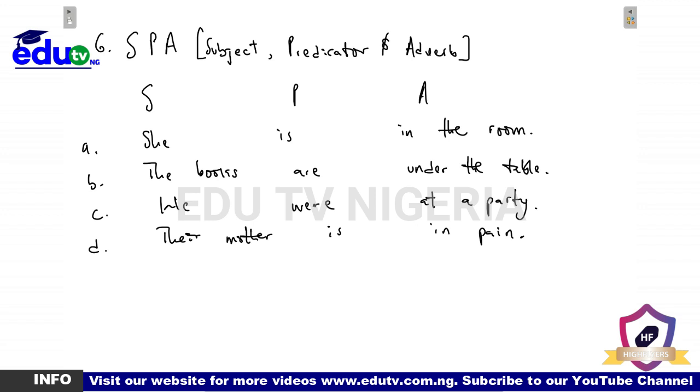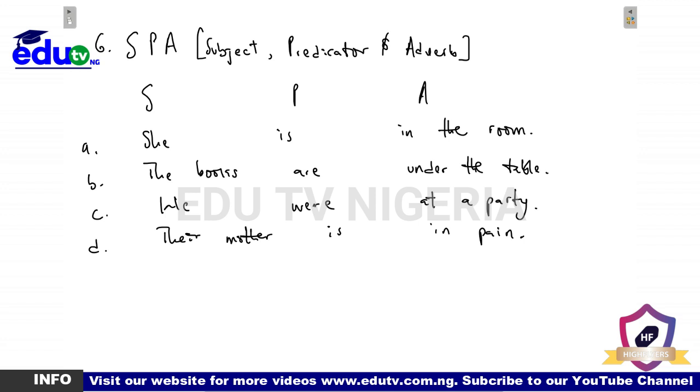Now, another thing. Don't forget that when we say the obligatory adverbial will tell you the location of the subject, it is not in all cases. Trust me, it is not in all cases. Sometimes the obligatory adverbial may be part of a phrasal verb or may be idiomatic in nature. As you've seen in the last example, it may be just a part of a phrasal verb, or it may be idiomatic.